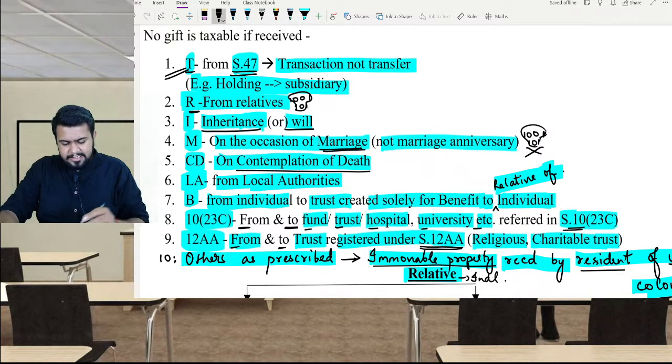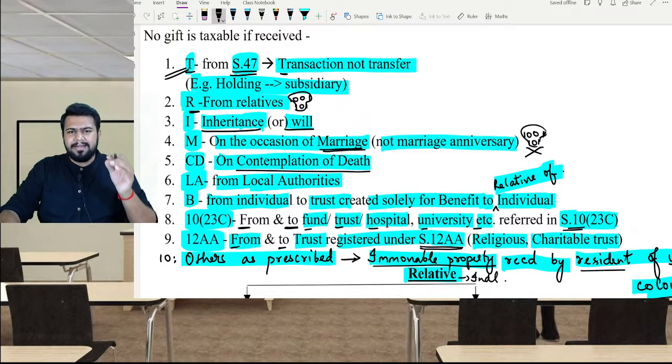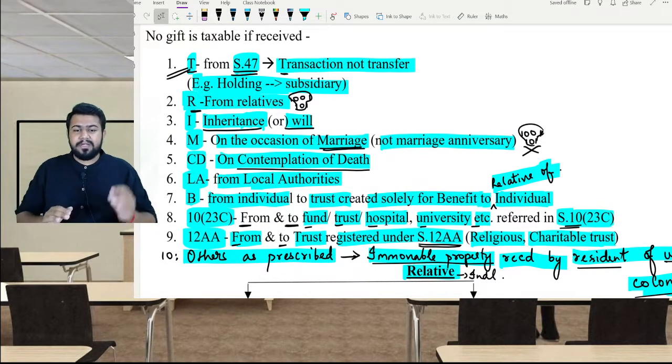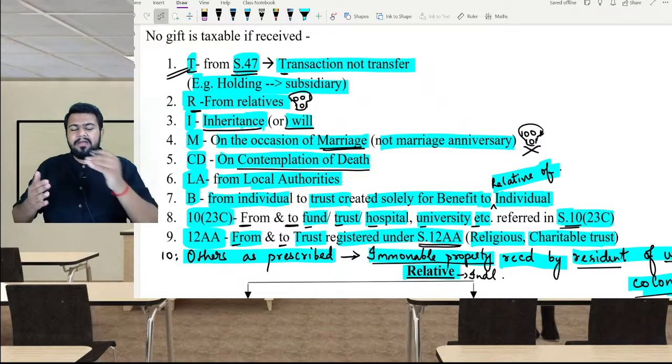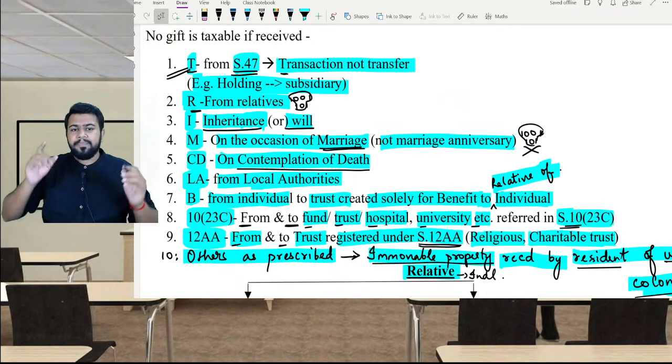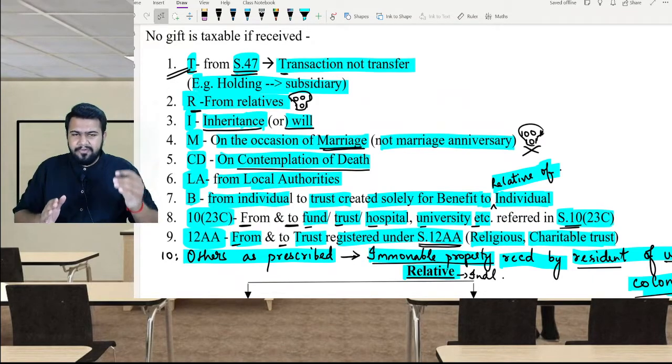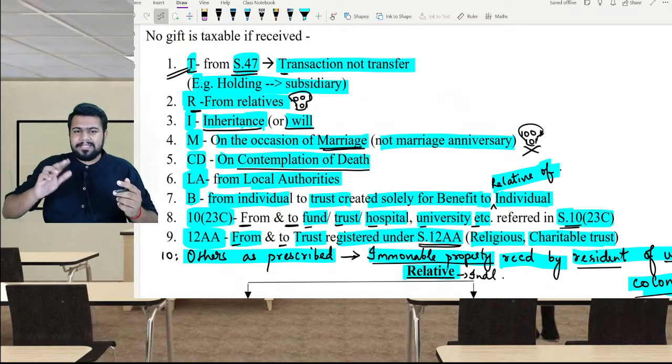First point is what? T, and T stands for transaction not regarded as transfer, that is section 47. In the capital gains chapter we studied section 47, where we studied so many transactions that are not regarded as transfer. For those transactions capital gains will not apply, and in 56(2)(x) also it is an exception.